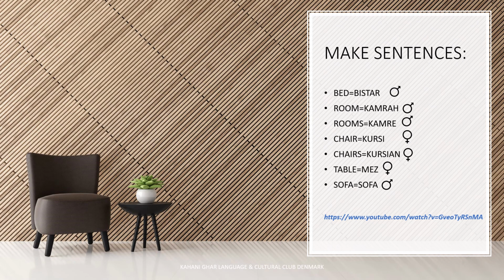Now we will make more sentences. Here are some examples of the common nouns you can see in your bedroom maybe. Like bed is a bistar and this is a masculine noun. Room, kamra, masculine noun. Rooms, plural, is also masculine noun. Chair, kursi, a feminine noun. Chairs, kursiyan, feminine noun. Table, maze, a feminine noun. Sofa, sofa is a masculine noun.